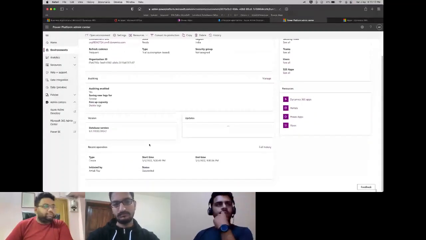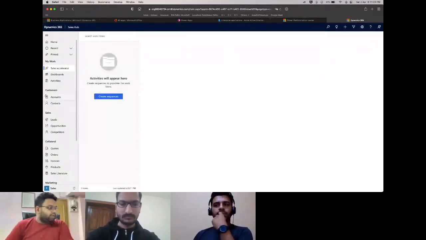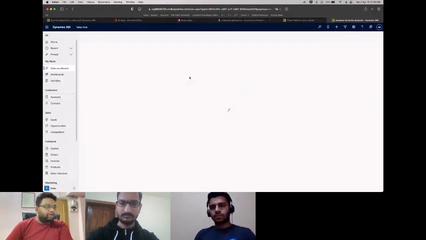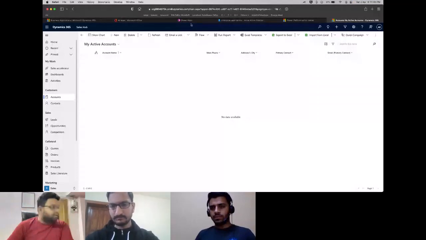So I'll just go here, I'll click on Sales Hub. And yeah, this will open the Dynamics Sales Hub, and you can see your accounts, your contacts, and every record. So this is like the record view of Salesforce that you see when you are logging into Salesforce or a database. Now, all these admin things, you can also do from the setup here, from advanced settings, but it's much easier and much simpler to do it from an interface like Power Apps and Power Admin.